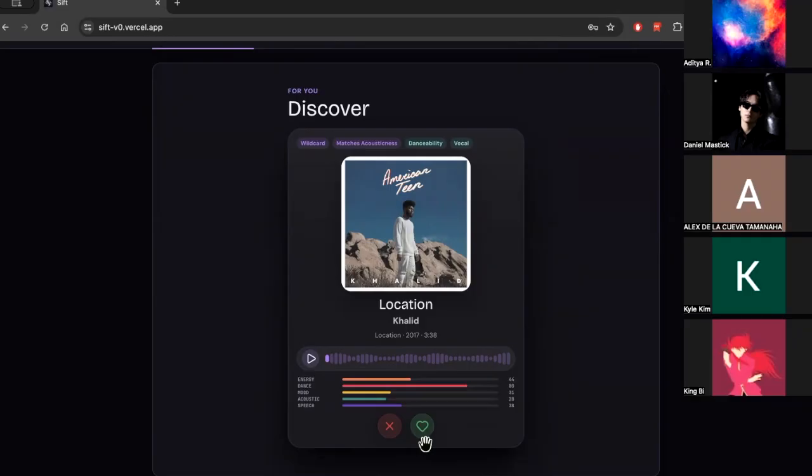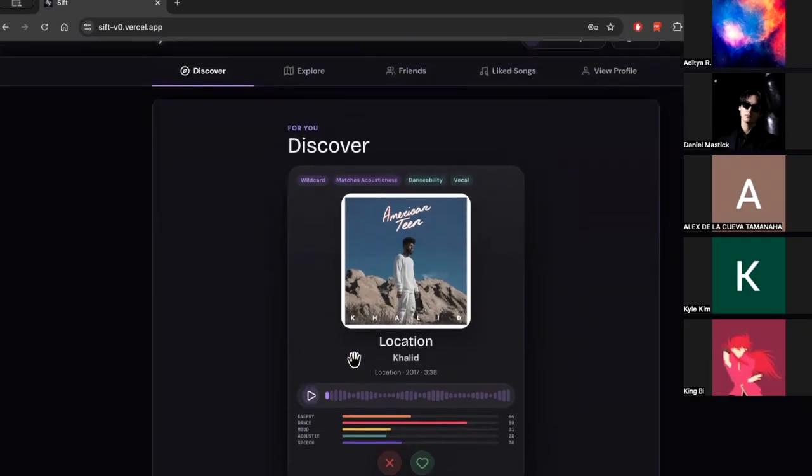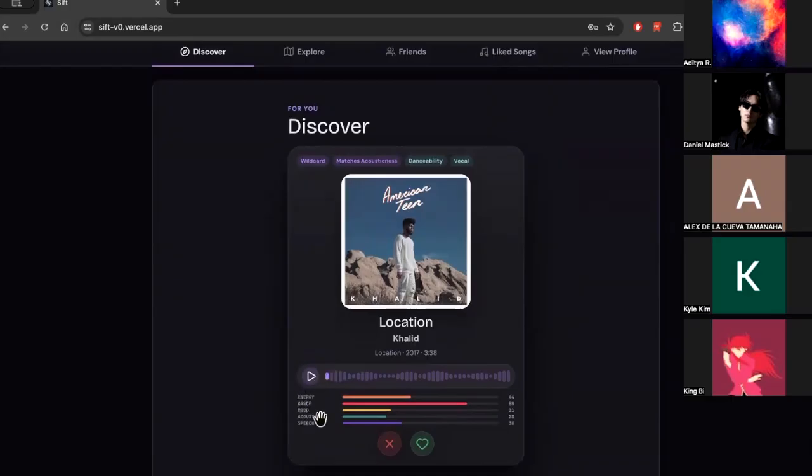Now I'll explain how Discover chooses cards. Every song in our catalog is described by the same 5 qualities as your taste profile, so recommending becomes a matching problem. How close is this song to what you've shown us that you like? Discover compares each candidate song against your taste and surfaces the closest matches first, with energy and danceability weighing more than most other things in the match. This results in a small batch of cards that feel more like what you like.